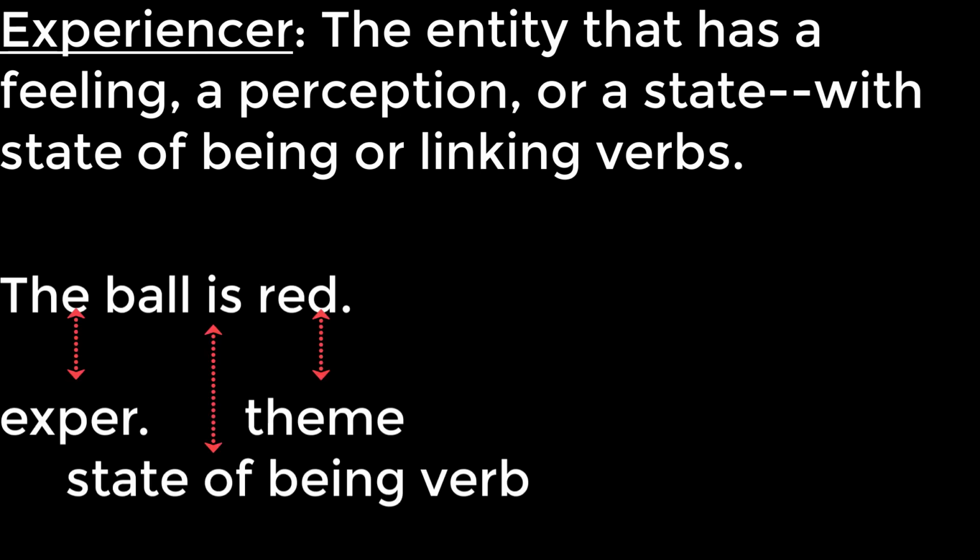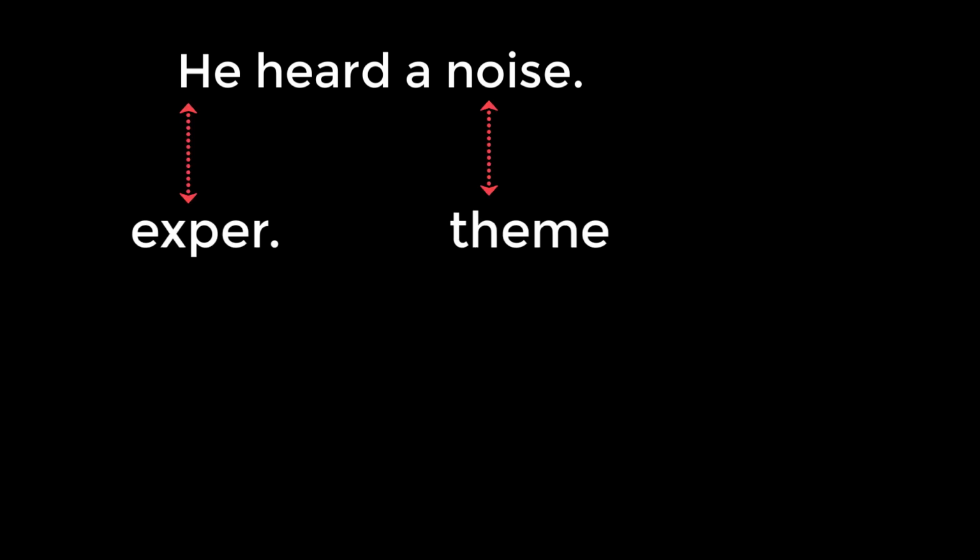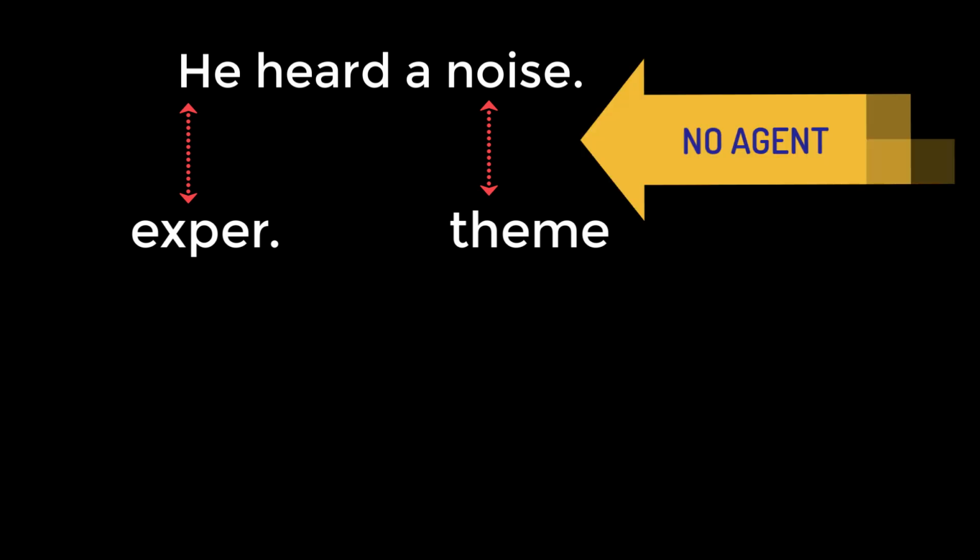The ball is red. What is the agent? There is none, because the verb be is a state of being verb and no action is expressed. What is the theme? The noun ball, even though it is the grammatical subject of the sentence. Because there is no action verb, there can be no agent. The noun ball is the experiencer. Here's another example. He heard a noise. Experiencer, he. Theme, a noise. There is no agent.